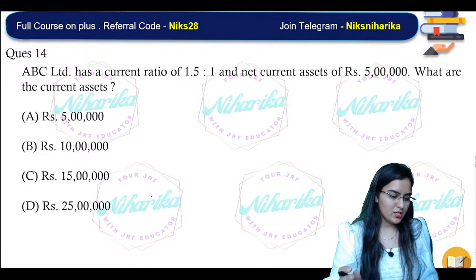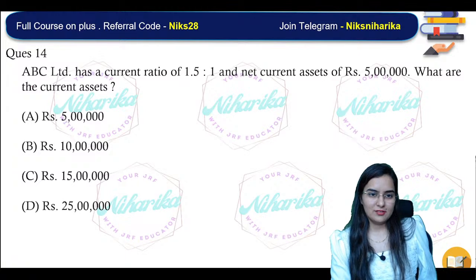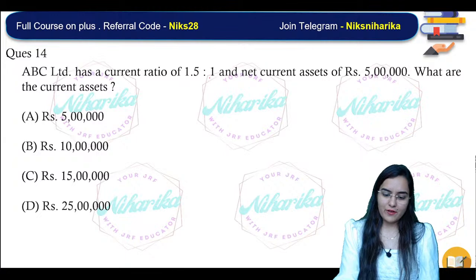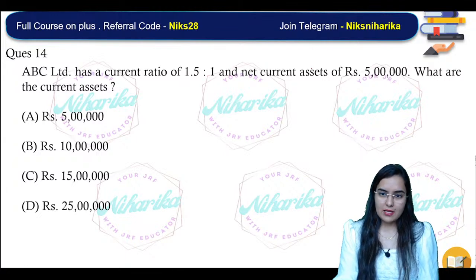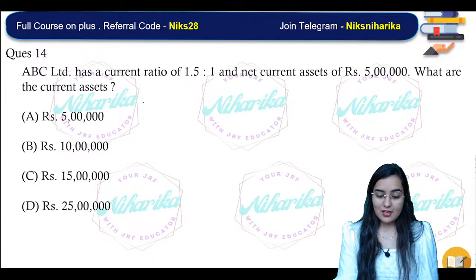And I feel the paper is too small. Now, ABC Limited has a current ratio of 1.5 is to 1 and net current asset of 5 lakh. What will be the current asset? Very nice. Ramakant has calculated 15 lakh.